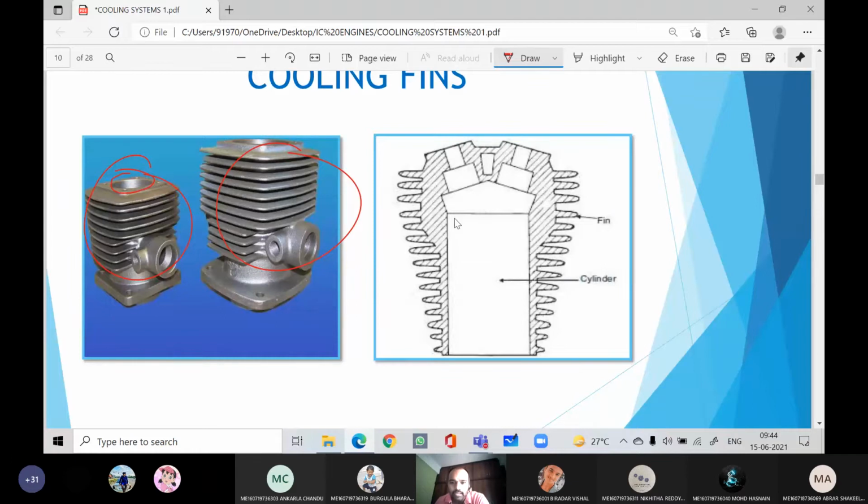Now we can see this rectangular one is our cylinder, and the remaining are all extended surfaces, the fins, meaning we are adding some extra area so that more area is available for the dissipation of the heat. These are the fins and this is the cylinder. Very simple. Any doubt in air cooling system?